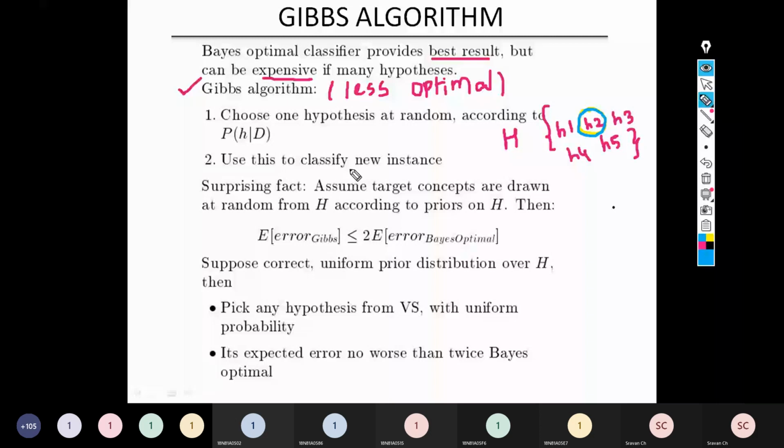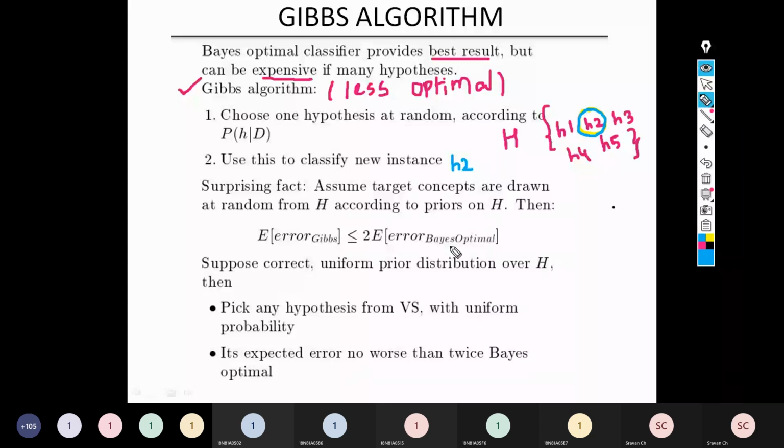So instead of selecting the best possible one, Gibbs algorithm says you can select any random hypothesis as per your choice, right? So that is, let us say, H2. Now what is the important point in H2? Assume that the target concepts are drawn at random from H according to the priors on H, then the expected error of Gibbs will be less than or equal to 2 times the expected error of the Bayes optimal classifier. Don't get confused. It's very simple.